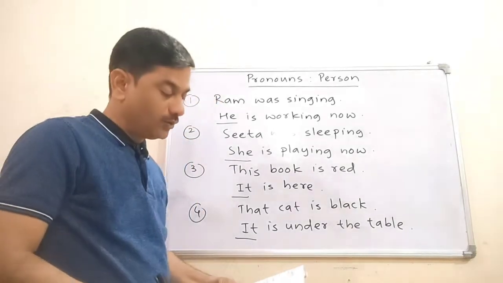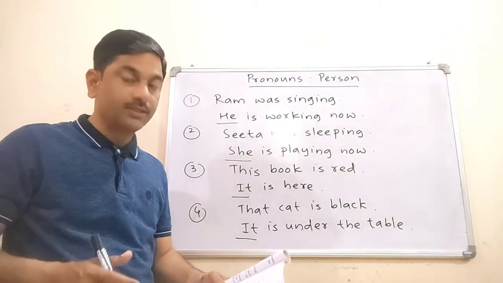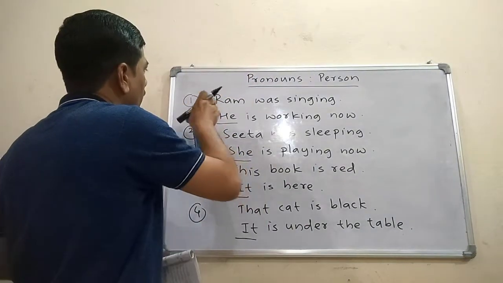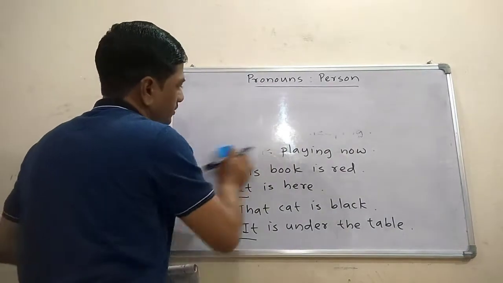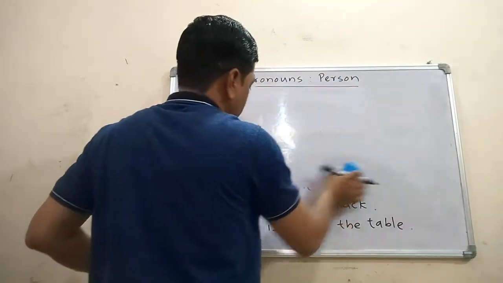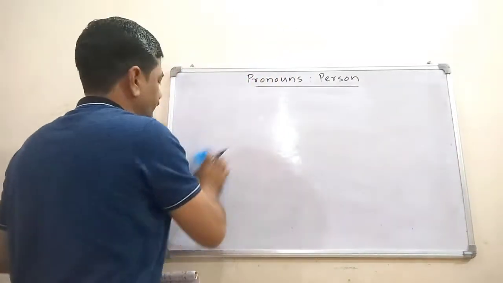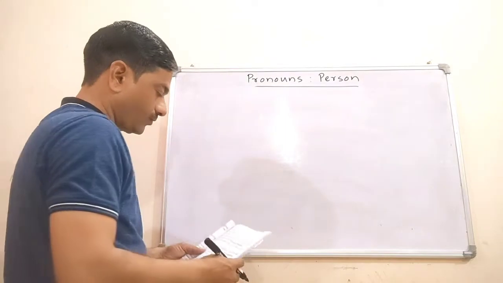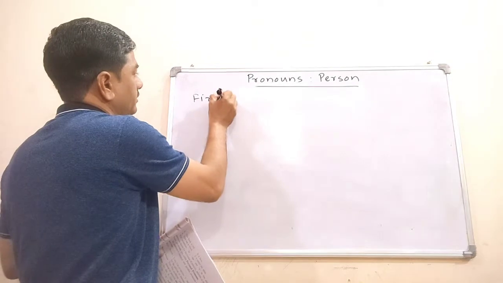Now we will speak about the different persons. See, there are 3 persons: first person, second person and third person. So we will speak about these persons. First person.